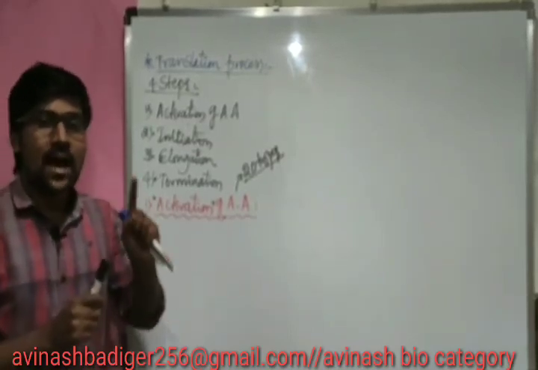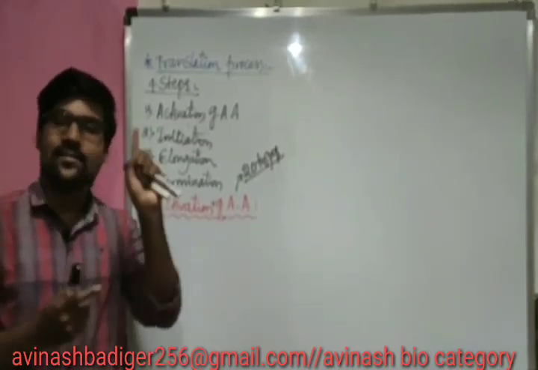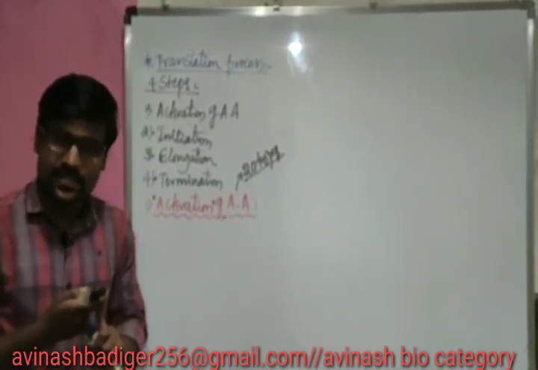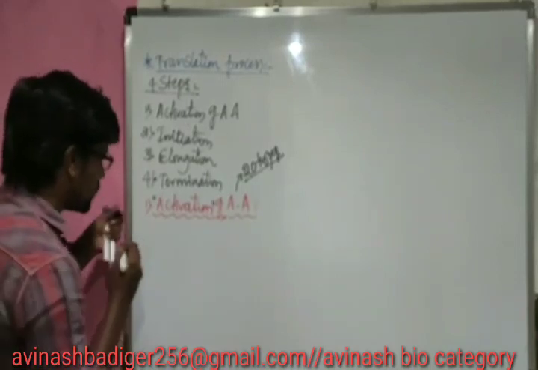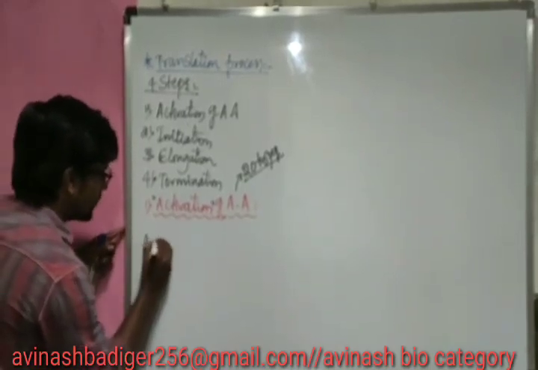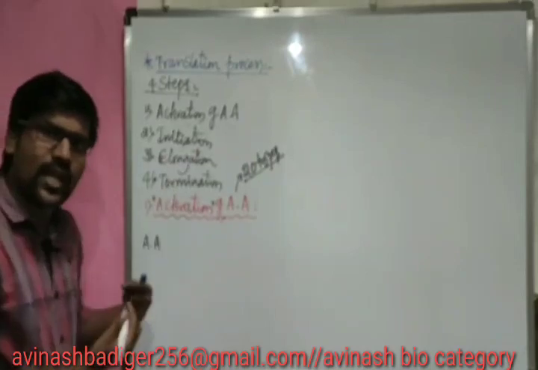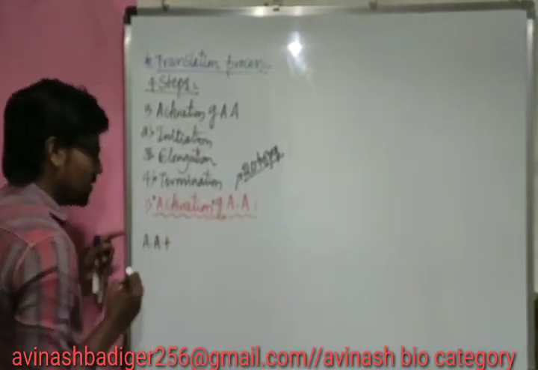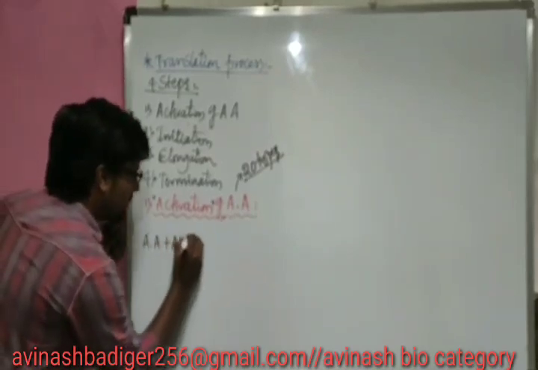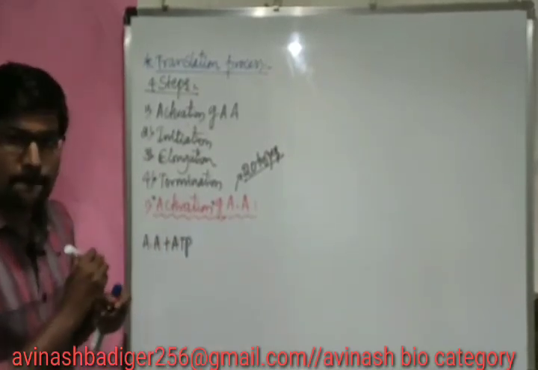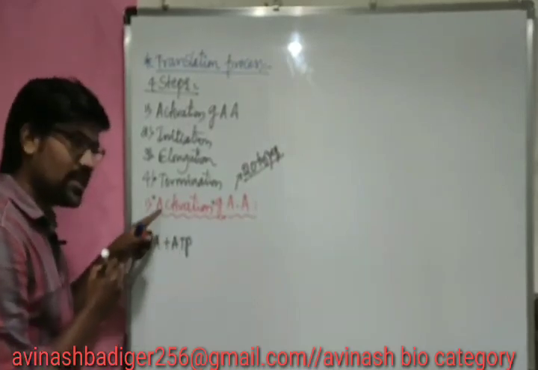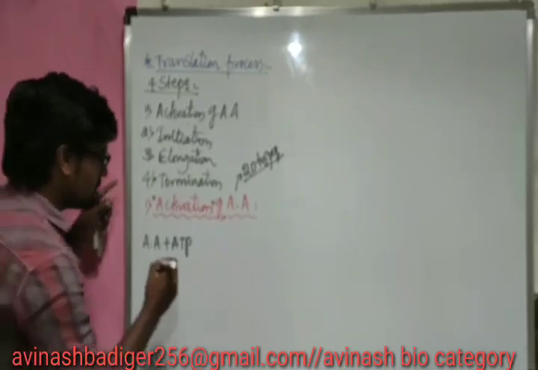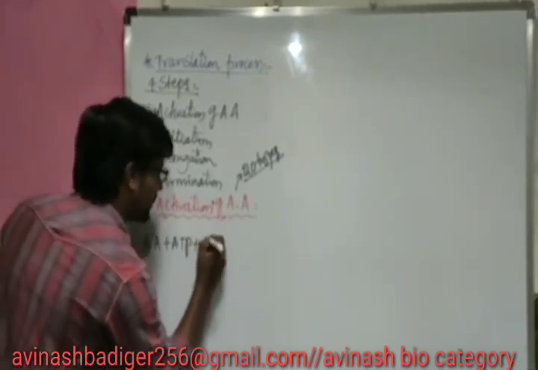That enzyme name is amino acyl tRNA synthetase. So how exactly is the process going to happen? We have to consider one amino acid, any one out of 20, right? Now this amino acid is getting combined with ATP. So ATP is giving the energy for combining this amino acid to the enzyme. So next it is going to combine with the enzyme.